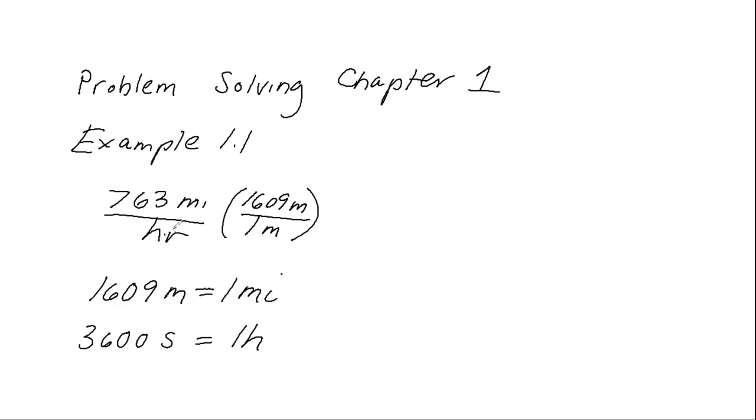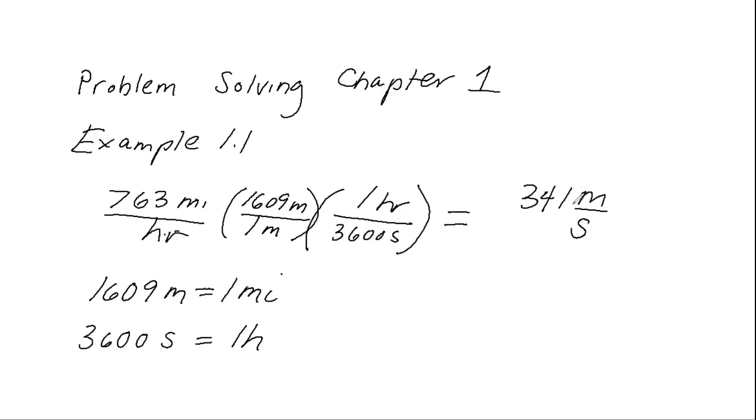Similarly, I want to get rid of my hours here and get seconds there. So I will do this: 1 hour over 3,600 seconds. And my answer will be, let's see, 341 meters per second.